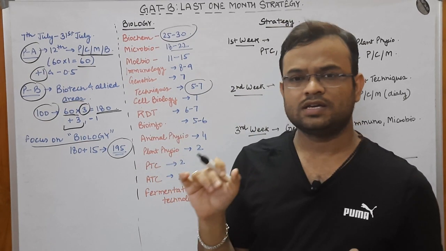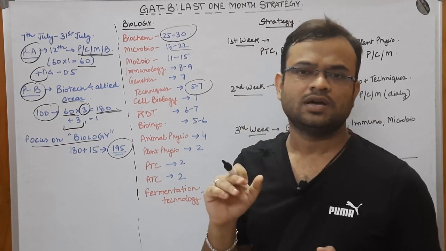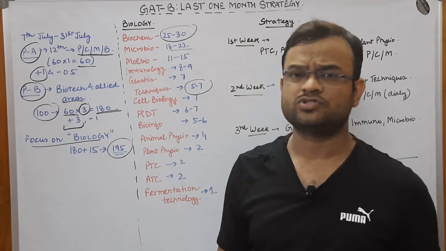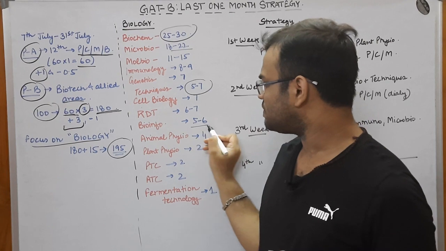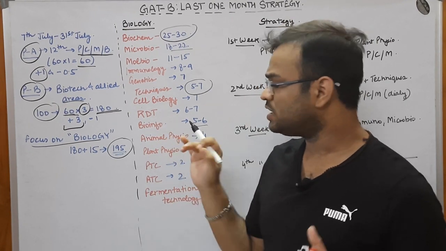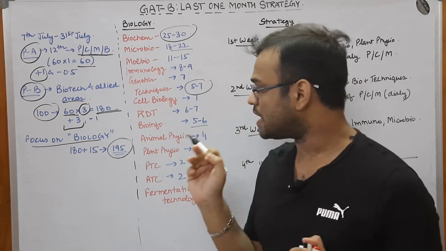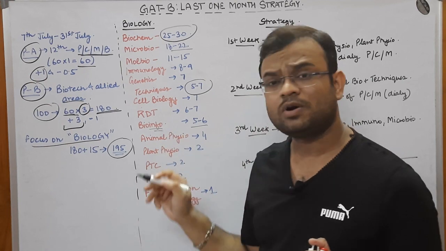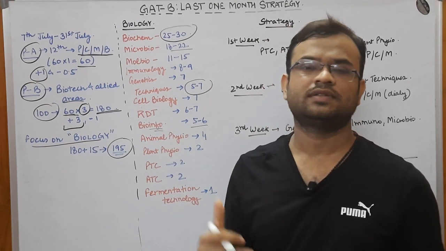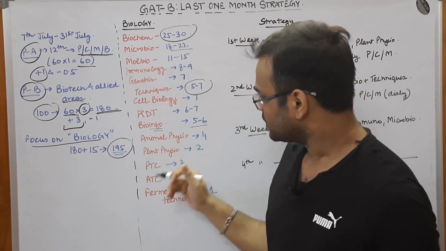RDT, you might have studied RDT for the GATE examination, and that would be helpful for you in this particular examination also. Bioinformatics also comes, but it comes for only 5 to 6 marks. I would suggest that in bioinformatics also I told you what you have to study and what you do not have to study. You should be careful about the databases and the different types of tools that you utilize for multiple sequence alignment and so on and so forth.